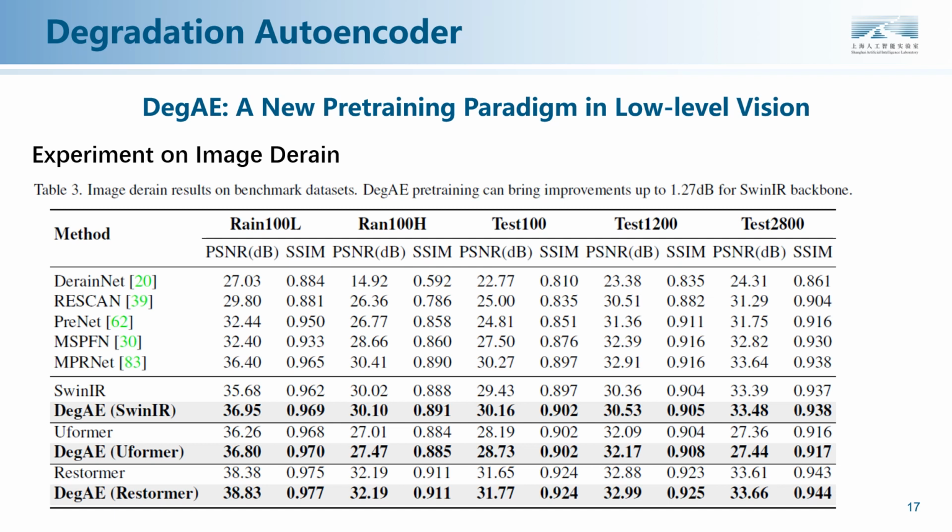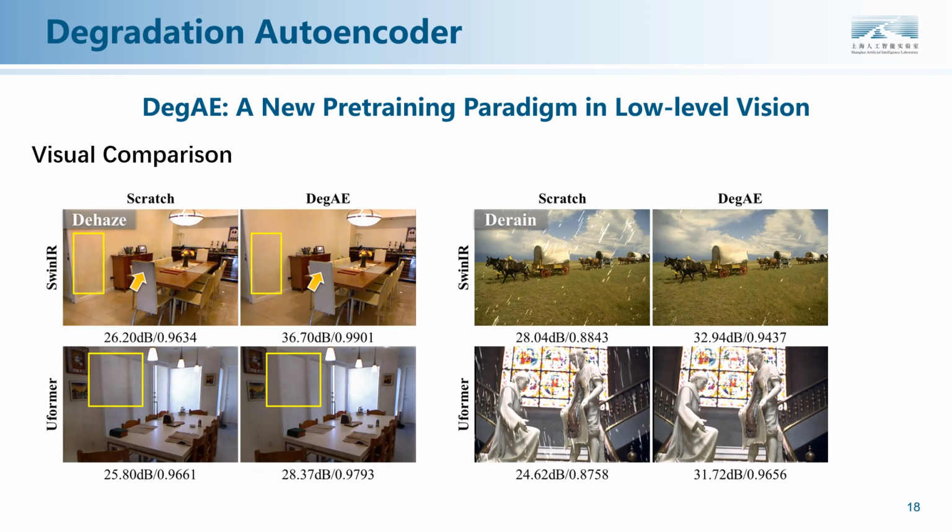For image de-ring, DegAE also improves the baseline over 1 dB. For visualization, with our pre-training, the model can produce more visually pleasing results.